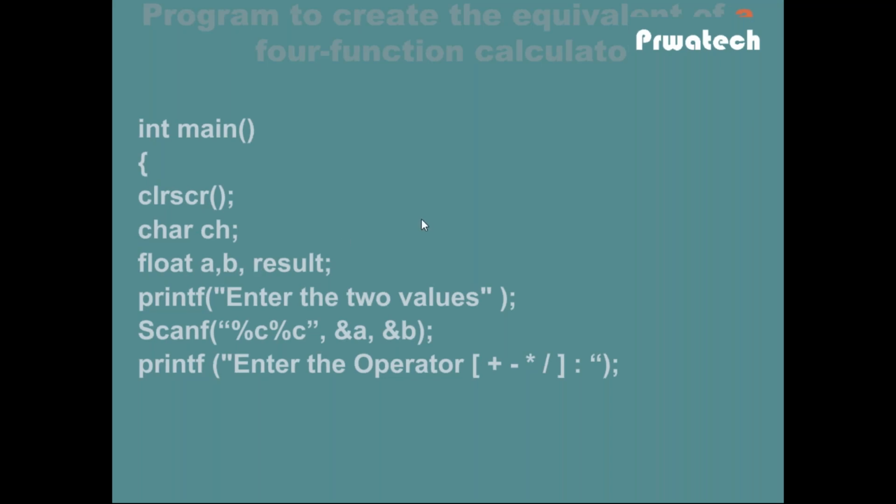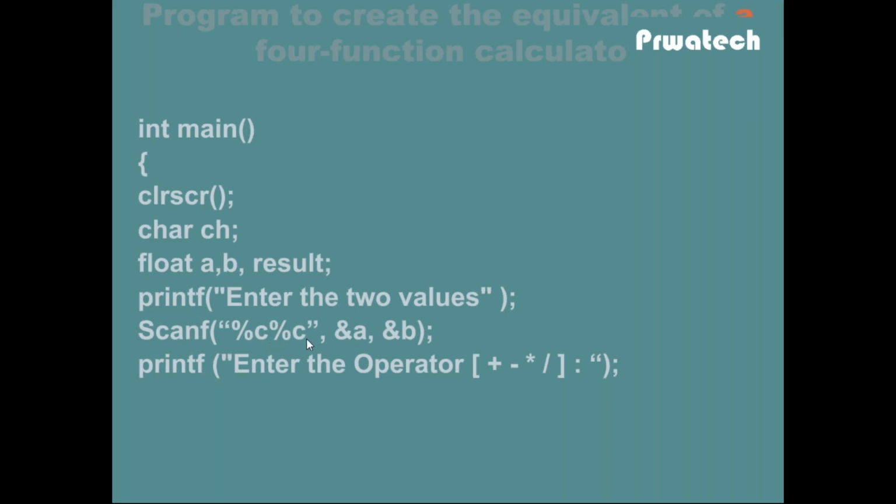So if the user wants addition of two numbers, then I have two variables and the result variable: a, b and result. Then a printf statement: whenever we execute the program on the console window, we will see 'enter two values'. So the user enters two values and they are read using scanf.